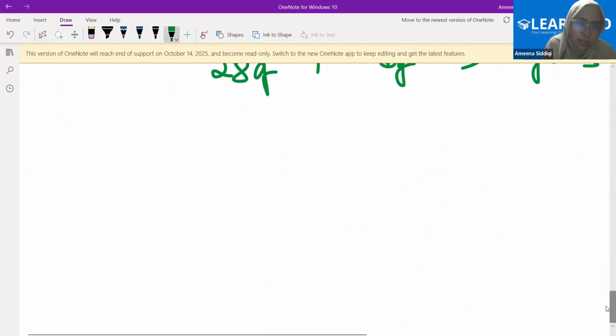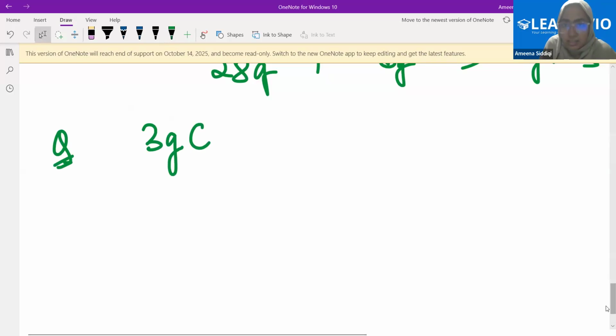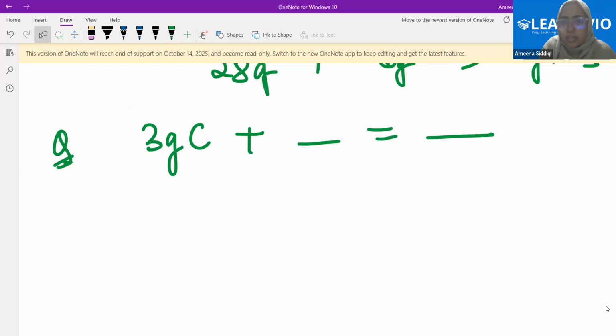Fine. So in a similar manner, if you approach a question for carbon dioxide, I say there's 3 grams of carbon. How many grams of oxygen will I need to get carbon dioxide?